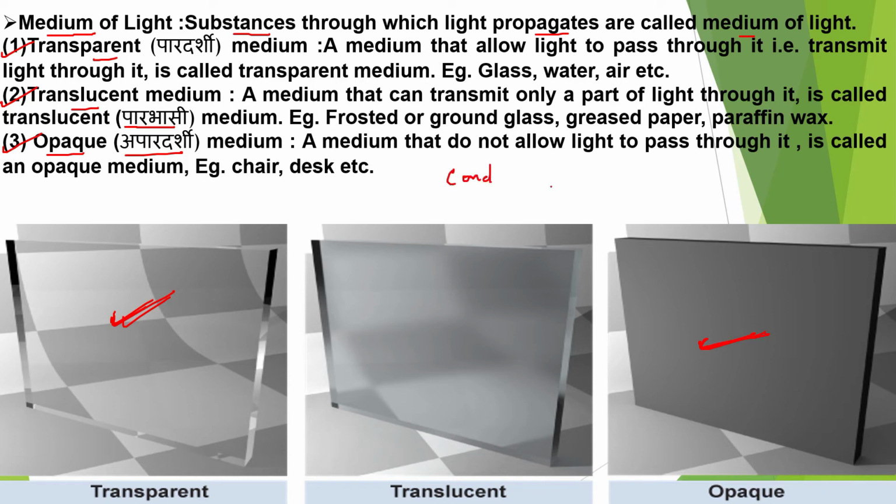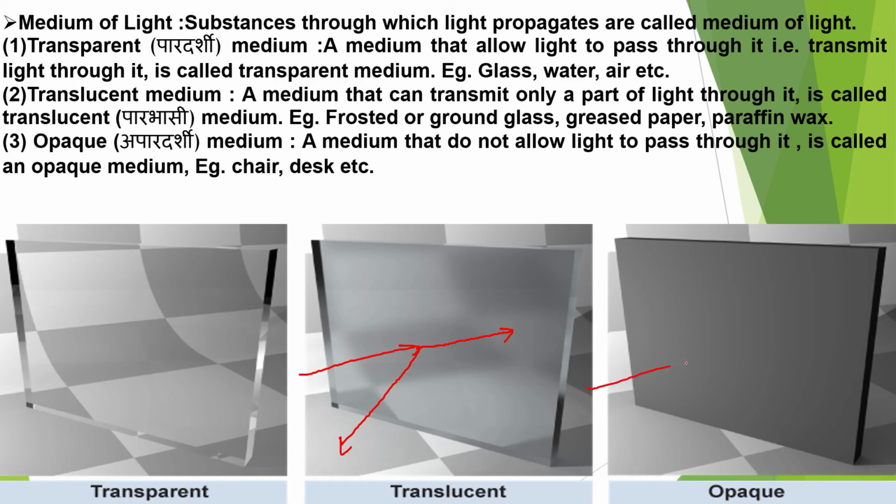Between conductors and insulators, we have something we call semiconductors, right? Semiconductors. Exactly the same concept is here for translucent mediums. Translucent mediums are those mediums we can see through but only partially. For a translucent medium, when light rays enter, they are not just being reflected back, but some amount of light is also being refracted. That means it is also entering this medium and exiting from the other side.